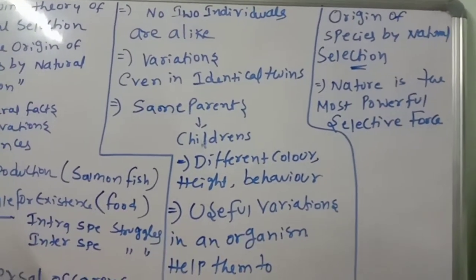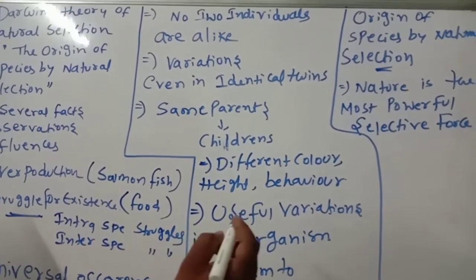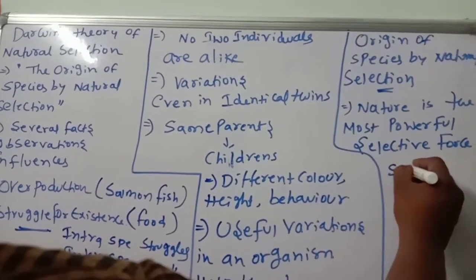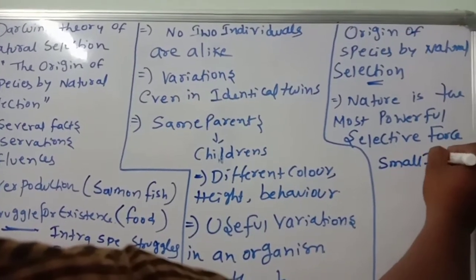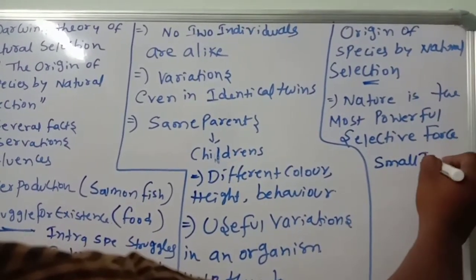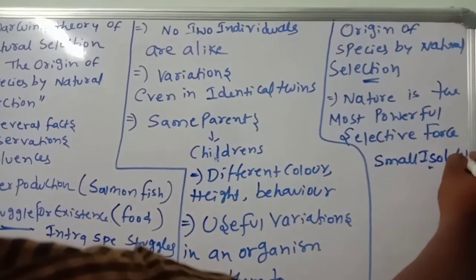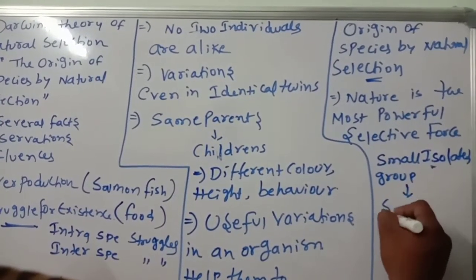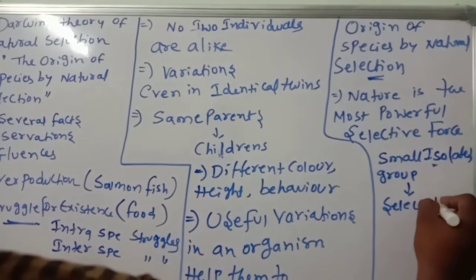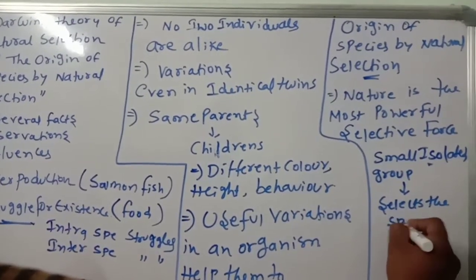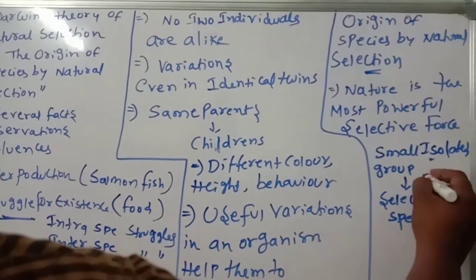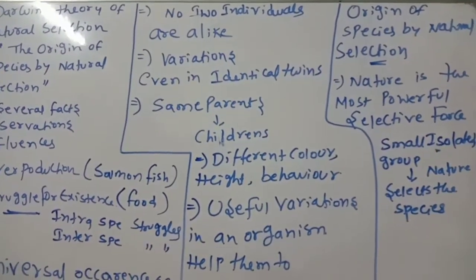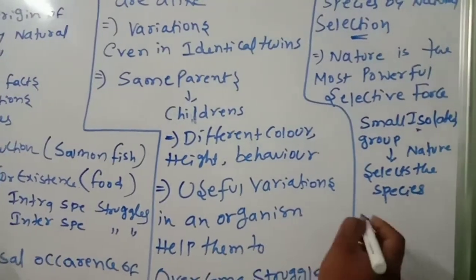Origin of species by natural selection. So, a small isolated group is there. From this, what does nature do? Nature selects the species which is perfectly fit.